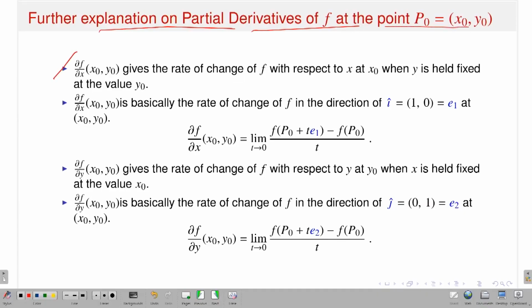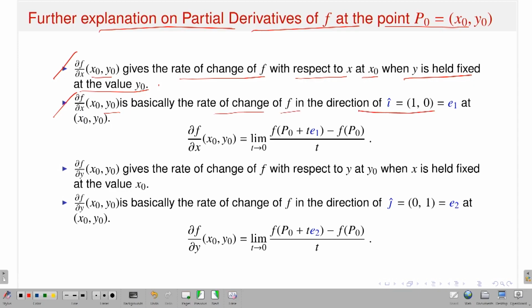What I am saying is that del f del x at the point (x naught, y naught) gives the rate of change of f with respect to x at x naught when y is held fixed at y naught. So that I just explained now. That means you have to fix y equal to y naught, the second variable fixed. Then it is nothing but the rate of change of f with respect to the first variable x at x naught. Similarly, another way is that del f del x at (x naught, y naught) is basically the rate of change of f in the direction I cap.